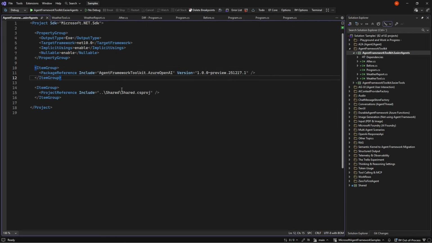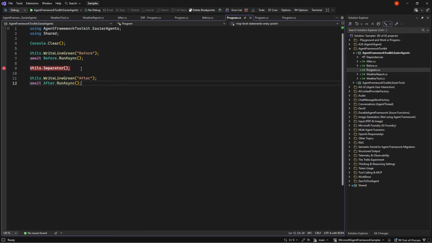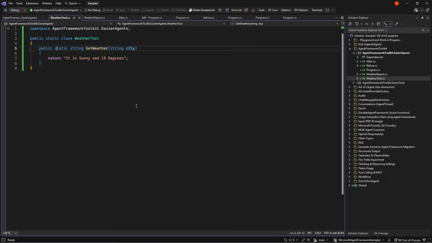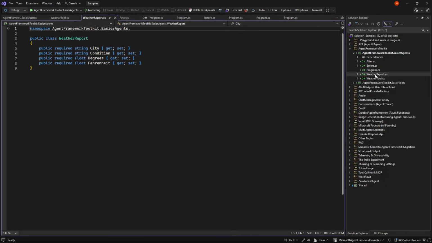And the best way to show what it helps with is to actually just show you what you would do before you had this package. So if you had a task where you needed to take some weather data from a tool and put it out as structured output, you needed to call middleware, and you should use ChatGPT 5 Mini with low reasoning effort. If you need to do that, we can see the tool is simple and the weather report is just a structured output object.